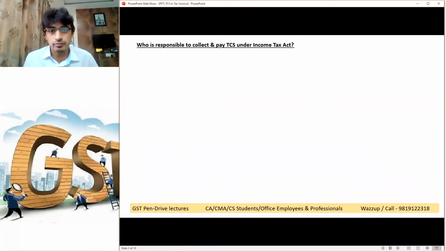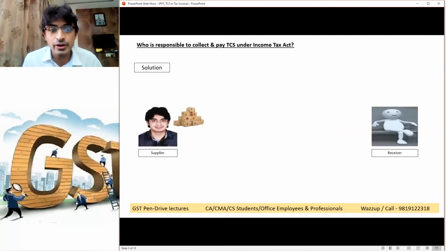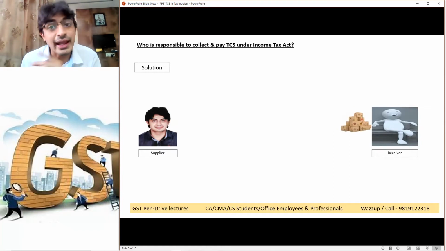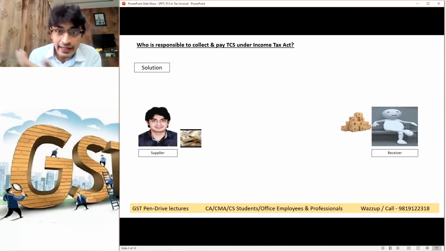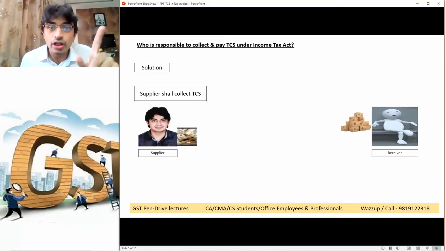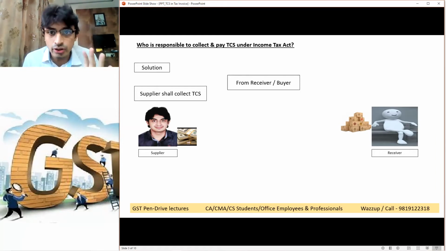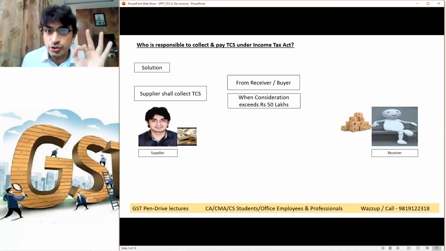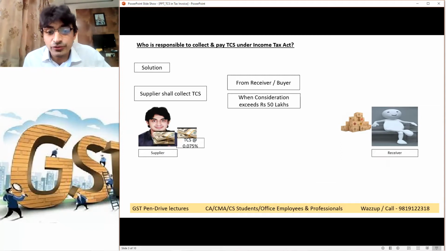Who is required to collect and pay TCS? Suppose I am a seller or supplier of goods. To this recipient, I sold goods. Now he will pay me the money and also pay GST to me. Along with this, the supplier shall also collect TCS from the receiver if the consideration during the year exceeds rupees 50 lakh.